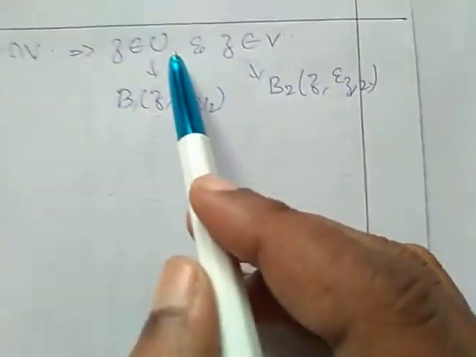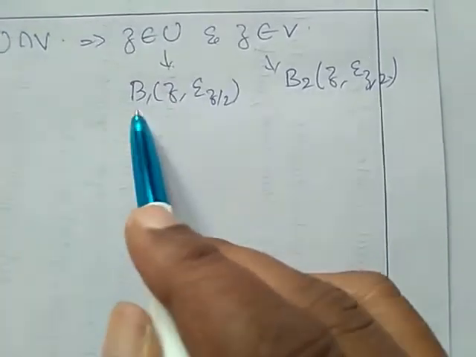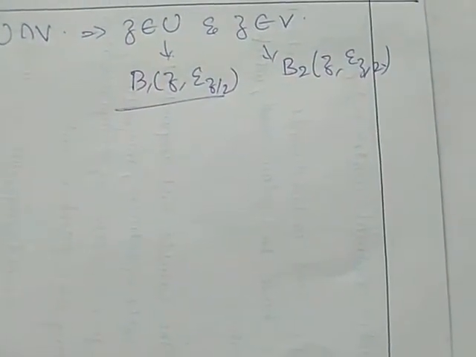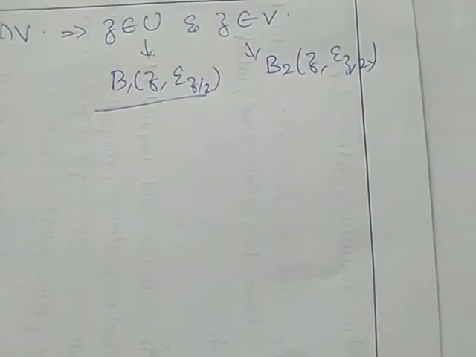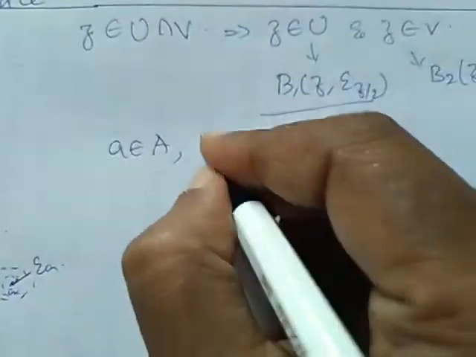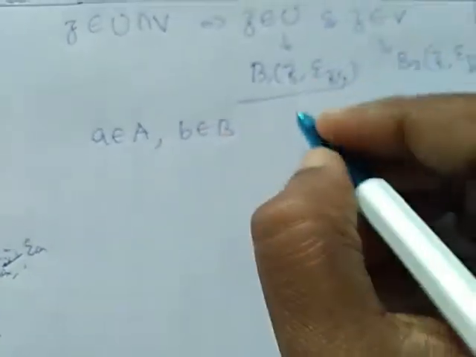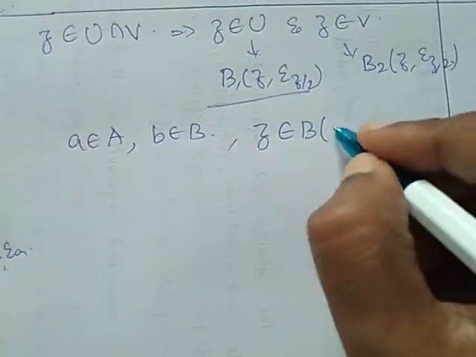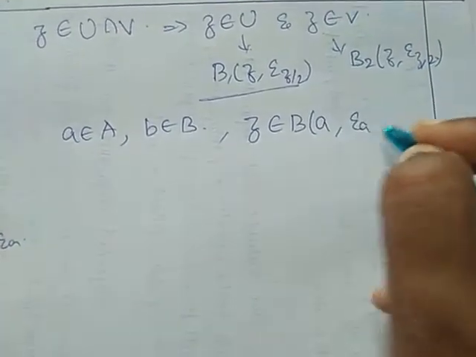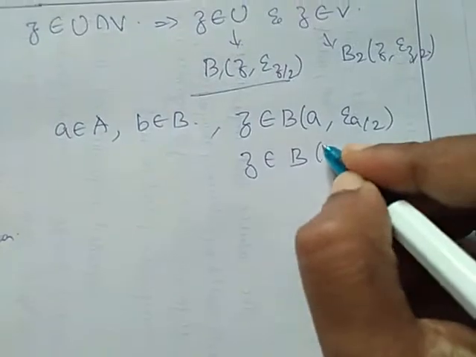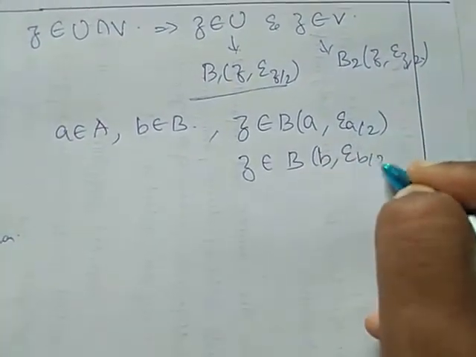Now Z belongs to U means Z belongs to B1 and Z belongs to B2. Right? Now there exists an element A belongs to capital A and B belongs to capital B such that Z belongs to B of A, epsilon A by 2, and Z belongs to B of B, epsilon B by 2.